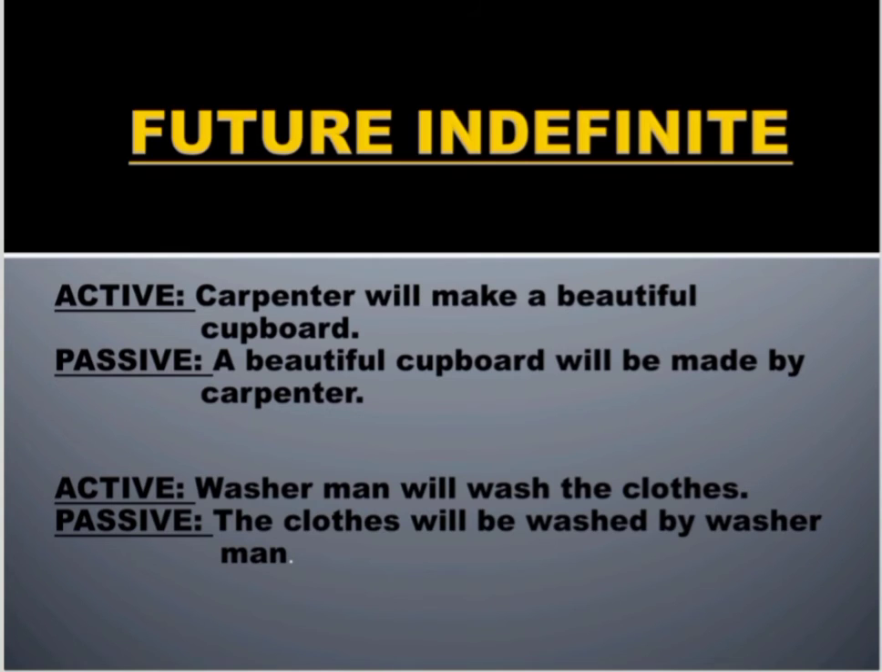Now the second one, active voice, washerman will wash the clothes. Washerman is a subject here, will the helping verb, wash is a verb's first form, the clothes is the object. Now in the passive voice, the object is to be written first. So I have written the clothes, the object first, then the helping verb will be, then washed as a verb's third form, then I have added by, and in the last the subject washerman.